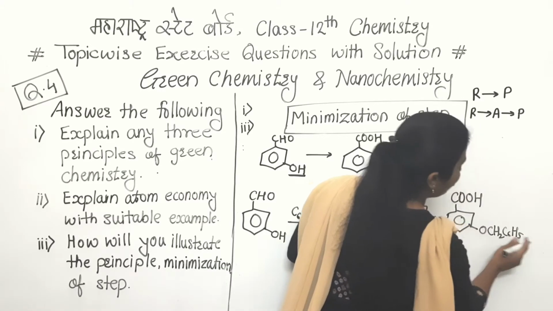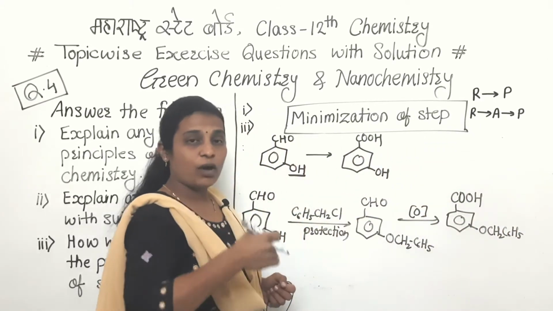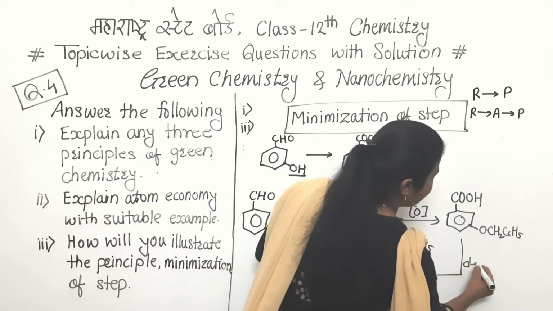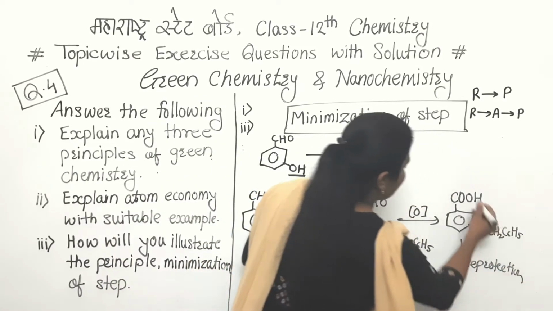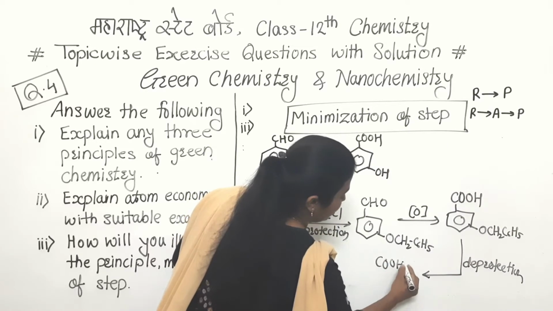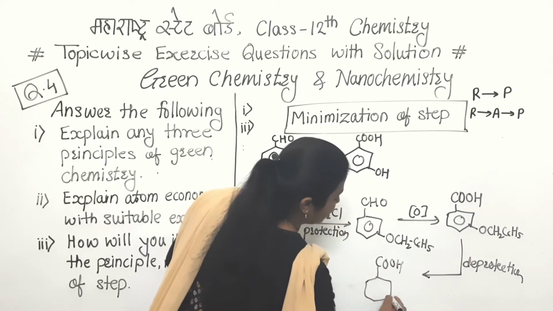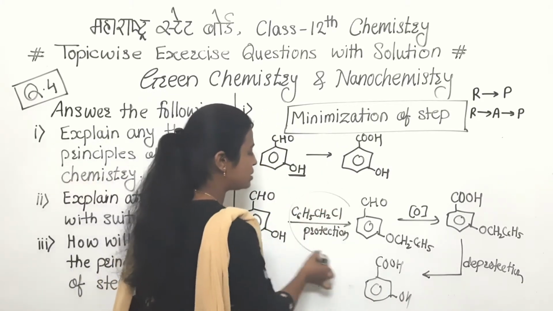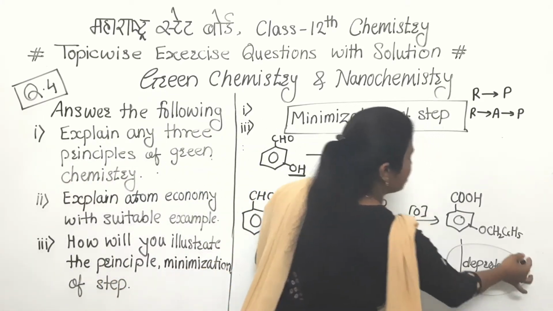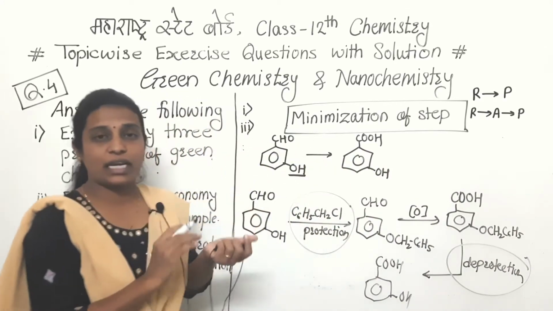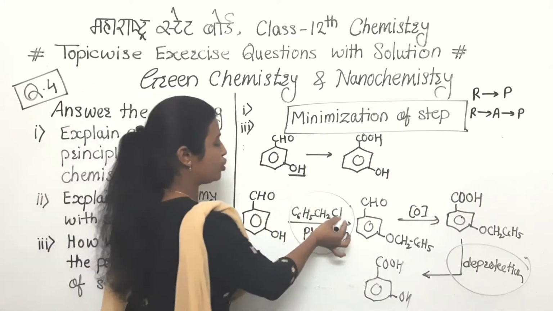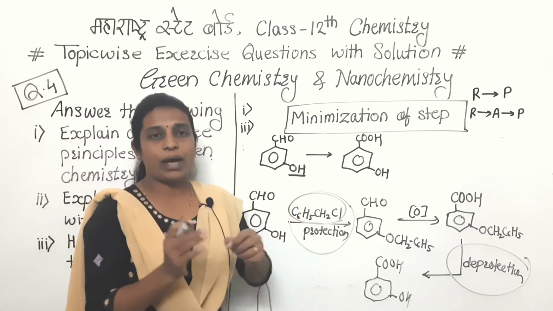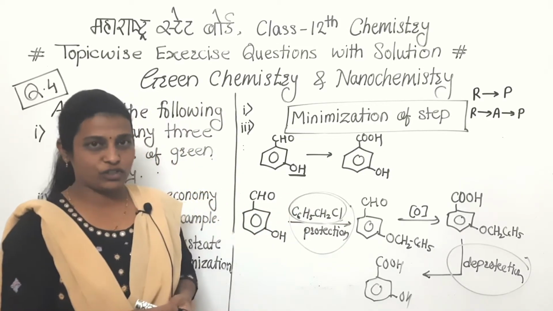For the removal of that protection we have to use another reagent, and in this way there will be deprotection. So again here it will be the main product. So we can say that by minimizing this step as well as this step, if we are getting the direct product, then there is no need to use the protecting reagent as well as the deprotecting reagent.